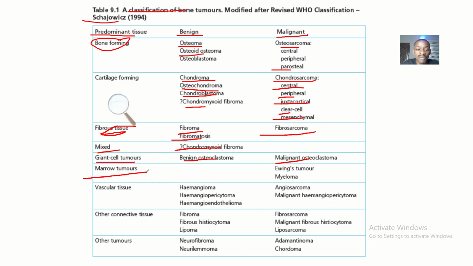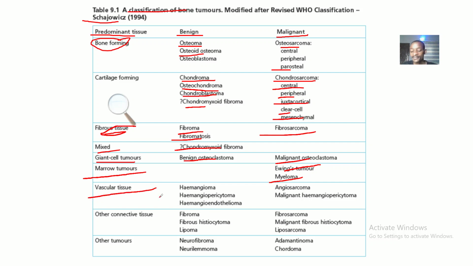Then we have bone marrow tumors, and bone marrow tumors are basically malignant, okay? You don't really have them in benign states, okay? So we have two categories. We have the Ewing's tumor and we have the myeloma. Okay.